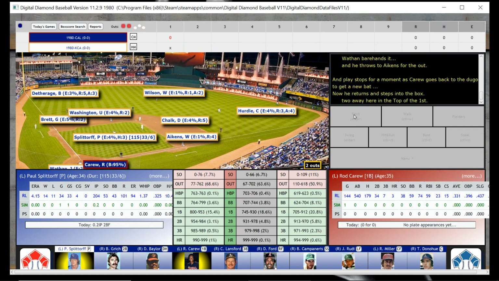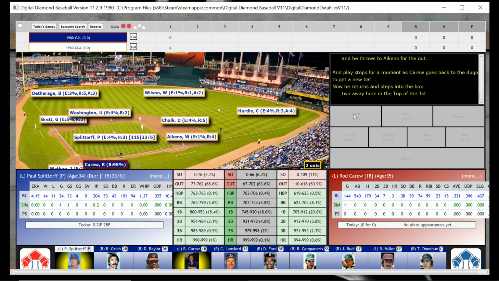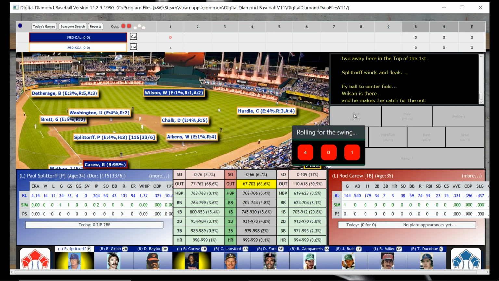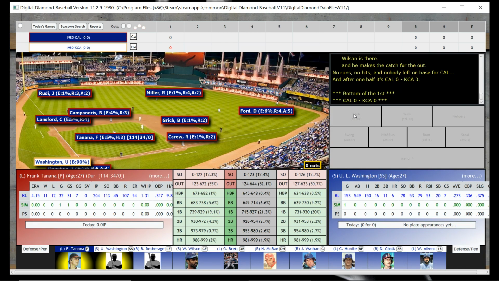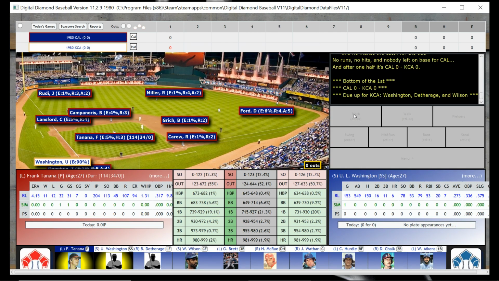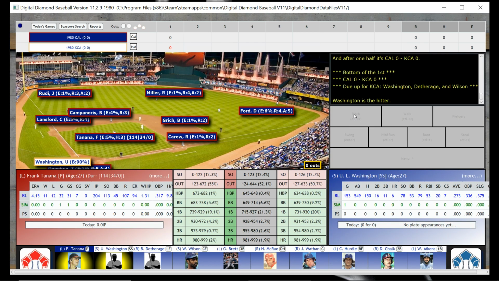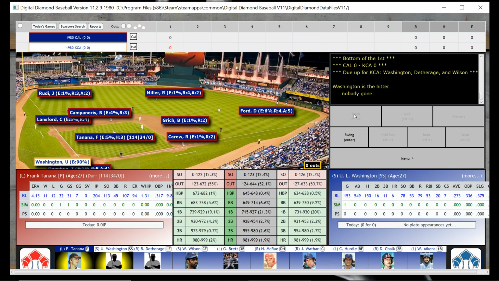So there's two down quickly, and Rod Carew, very good hitter in his own right. And that is going to be it. So I think we're up with U.L. Washington leading off. So California got nothing in the first. You don't know that because I don't know where the scoreboard is. There it is. All right, the scoreboard is up here. California got nothing in the first.